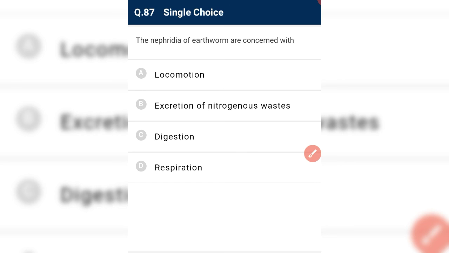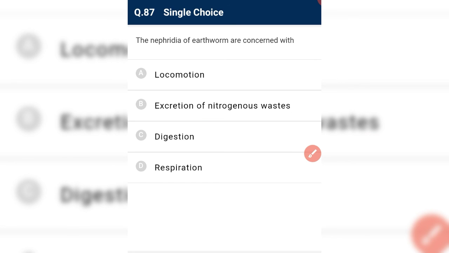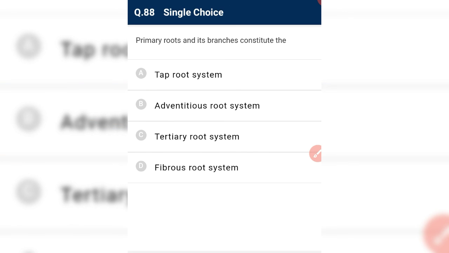The nephridia of earthworm are concerned with excretion of nitrogenous waste. Nephridia are also called flame cells? No, these are not known as flame cells. Protonephridia are known as flame cells, which are found in platyhelminthes, and they are involved in excretion. Primary root and its branches constitute the taproot system. Primary root means the root that appears early in the life of the plant, and it forms the taproot system.